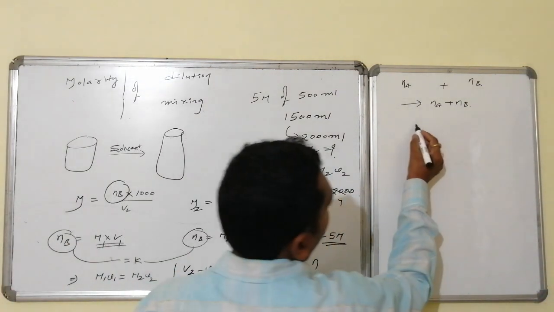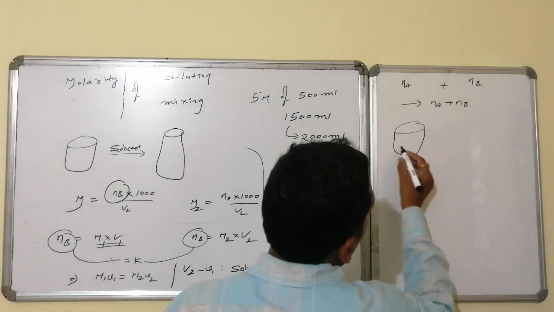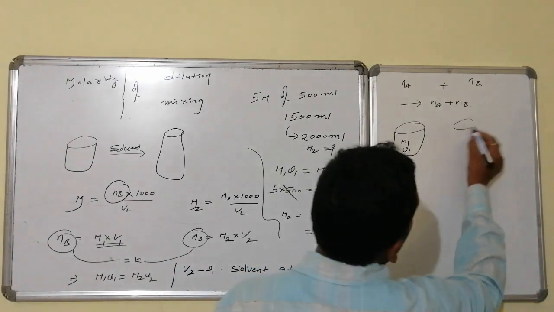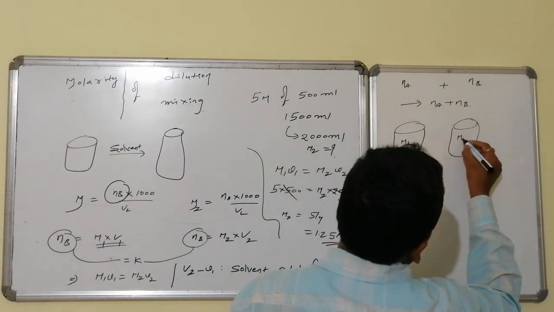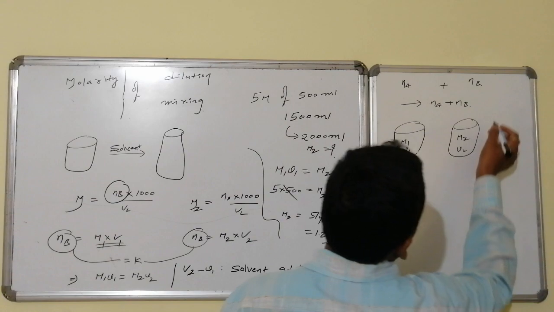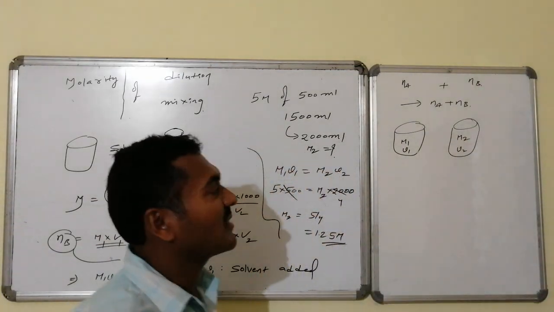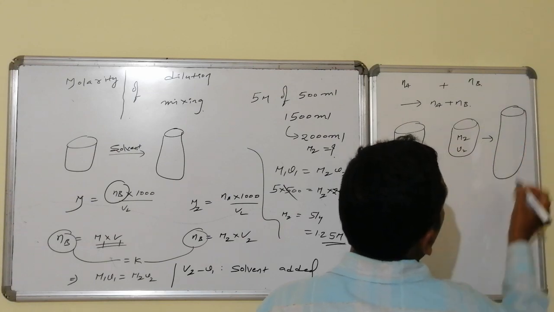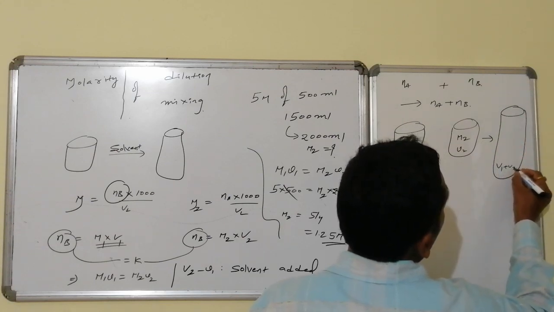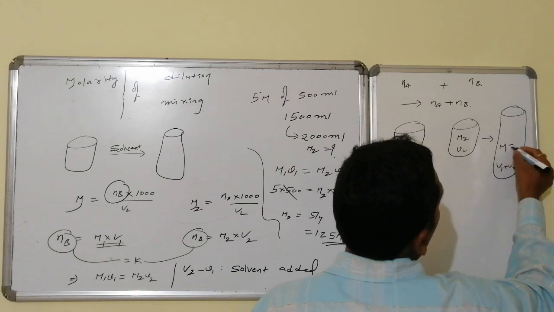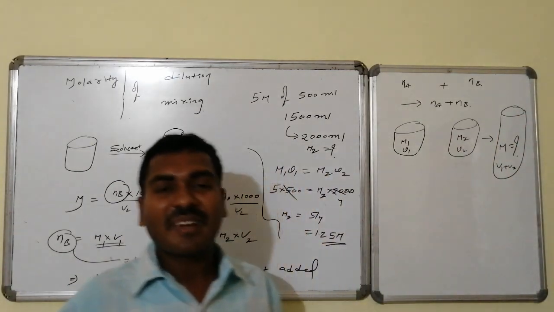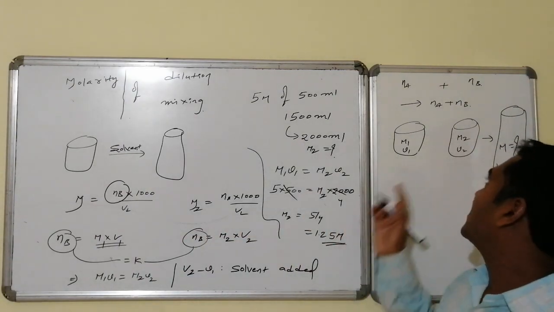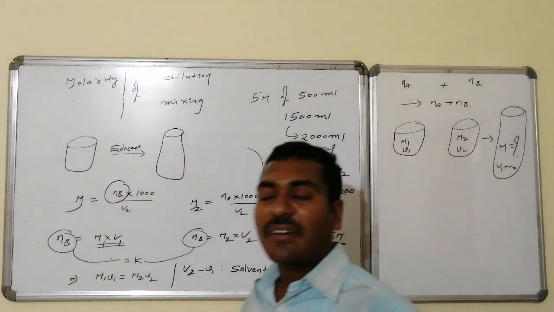See that Na, here I am considering a solution of M1 molarity and V1 volume consisting of Na moles, and a solution of M2 molarity and V2 volume consisting of Nb moles. These two are added in a bigger vessel. This is a bigger vessel. Total volume will become equal to V1 plus V2. Then what is the final molarity is the question. Getting clear? Whereas the rule is like this: Na plus Nb will become equal to what? N of A plus N of B.